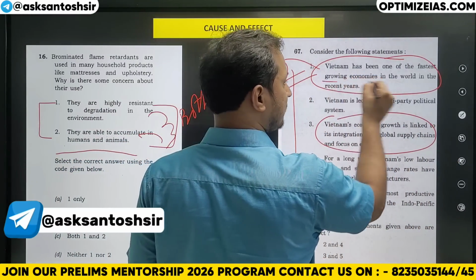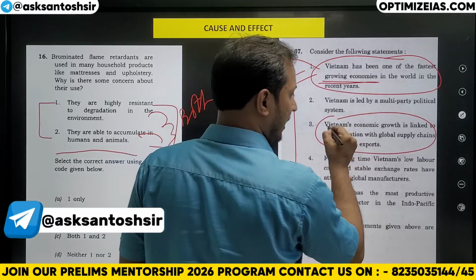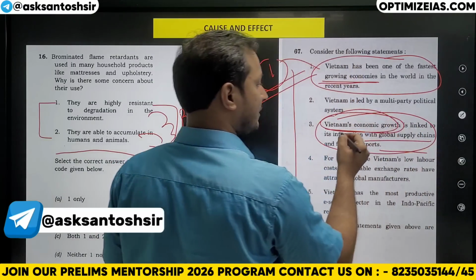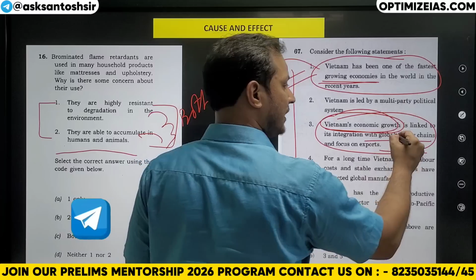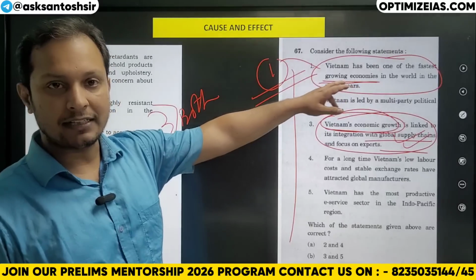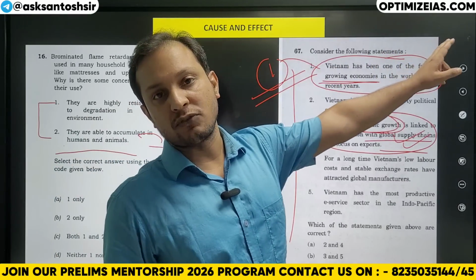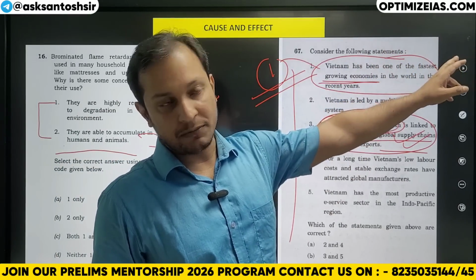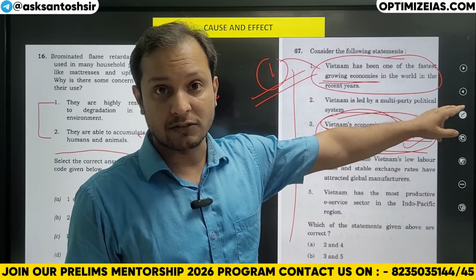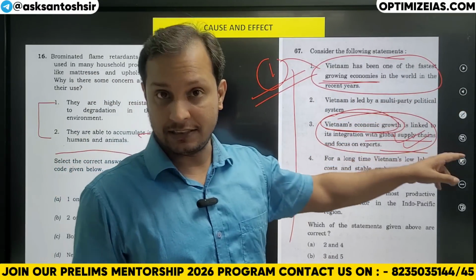Because statement 1 says it is one of the fastest growing economies, and statement 3 explains why: Vietnam's economic growth is linked to the global supply chain.